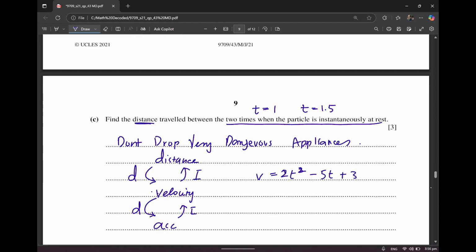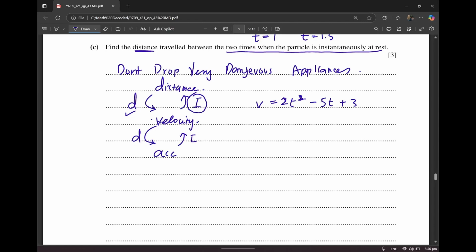So if I'm going from velocity to distance, I'll have to integrate. If I was going from distance to velocity, I would differentiate. But in this case, I'm going from velocity to distance, so I'm going to integrate this. So let's see. That's basically going to be integral of 2t square minus 5t plus 3. I'll put the limits as 1.5 and 1.